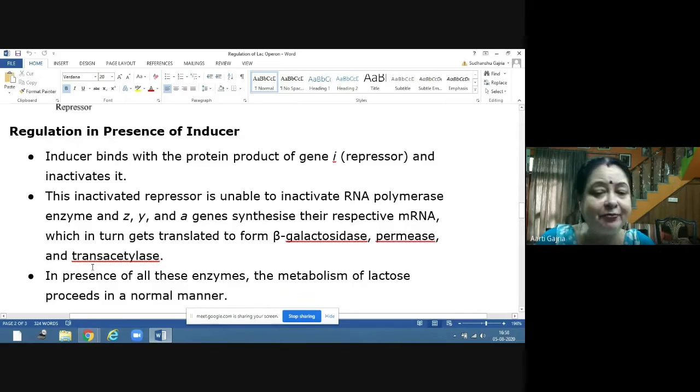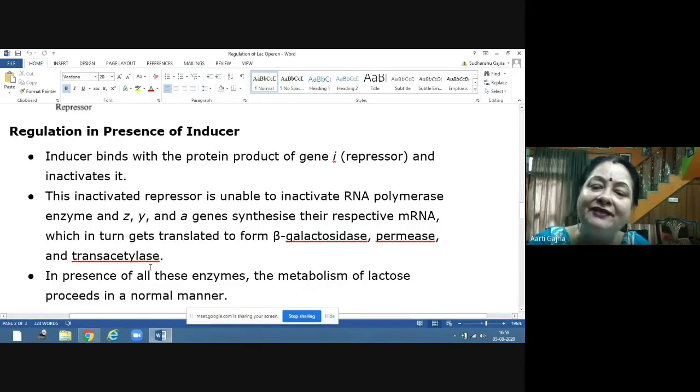Now this repressor is not able to stop the RNA polymerase from proceeding with transcription. That means now RNA polymerase can start the transcription process.